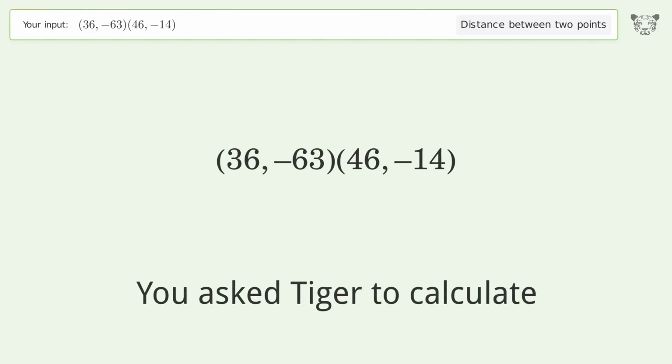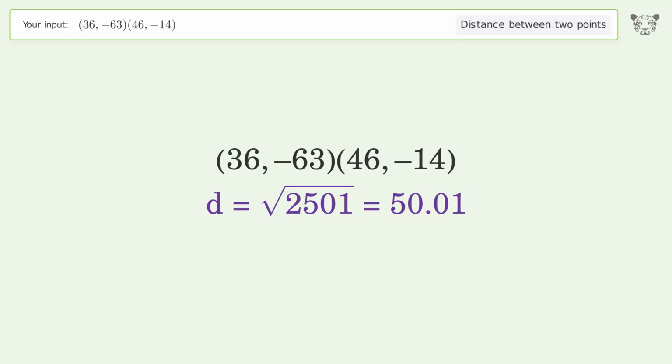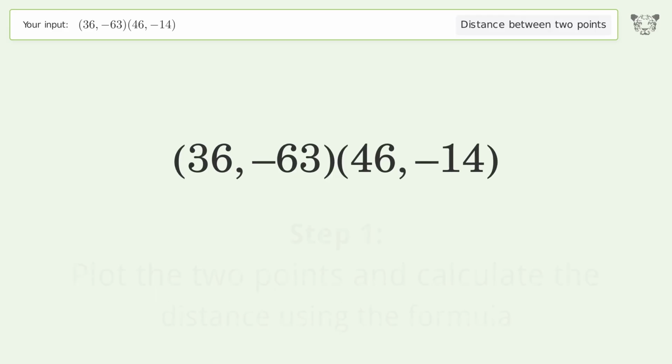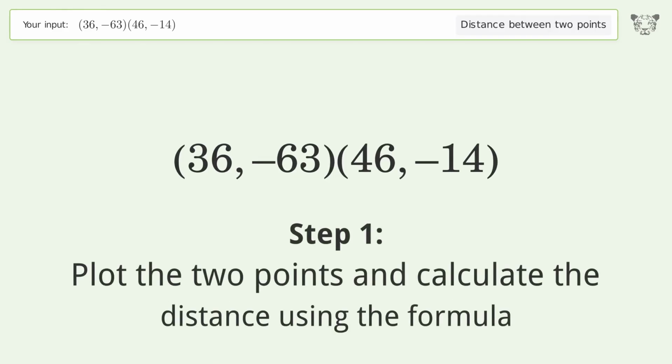You ask Tiger to calculate. This deals with the distance between 2 points. The distance between the 2 points is the square root of 2501, or 50.01. Let's solve it step by step. Plot the 2 points and calculate the distance using the formula.